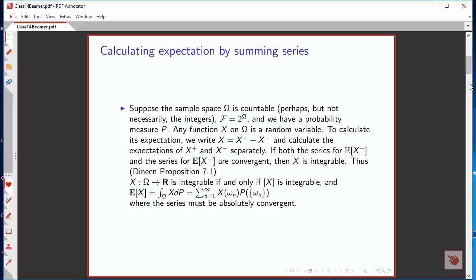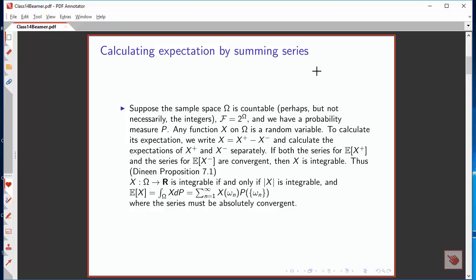A lot of times one can compute expectations by summing series, perhaps infinite series. Doing this is a standard activity in introductory probability courses. Let's imagine that we've got a countable sample space, which could, for example, be the integers or the positive integers. Our sigma field is going to be the largest possible choice, namely 2 to the omega, the power set of omega, and we have some probability measure p. This sigma field is uncountable, but that doesn't really cause us any serious trouble.